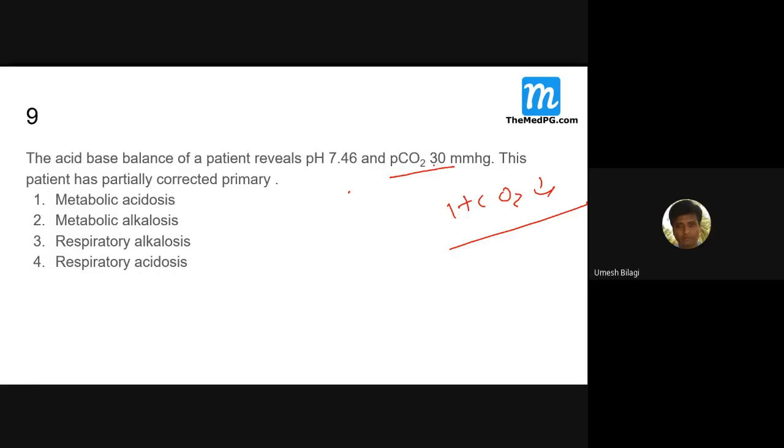So this looks like the upper limit of normal. You can call it alkalosis by definition. So there was an alkalosis, due to a respiratory problem only. It looks like hyperventilation, something like that. So what is the primary disease? Respiratory alkalosis. That is the answer. Be careful; you will make mistakes although you know the concepts.